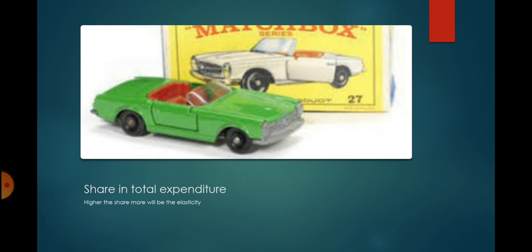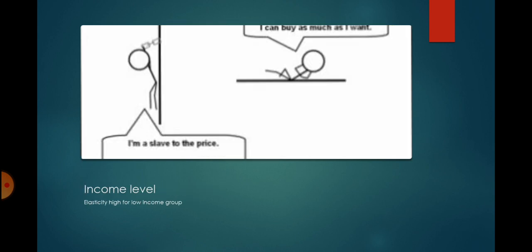Thus, goods with a small share in the total expenditure have inelastic demand, whereas goods with a high share in the total expenditure have elastic demand. Elasticity of demand is high for poor people, whereas it is low for the high income group